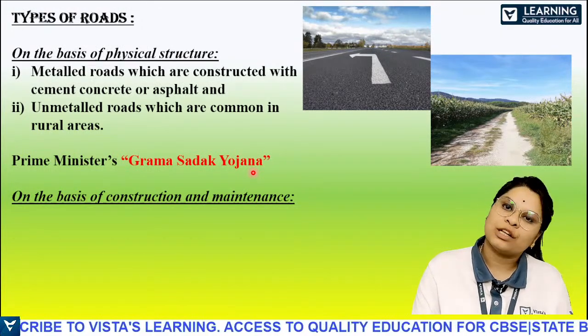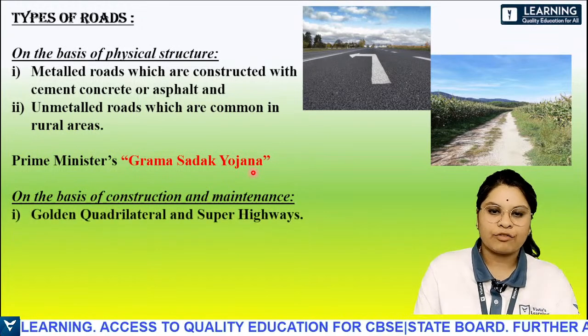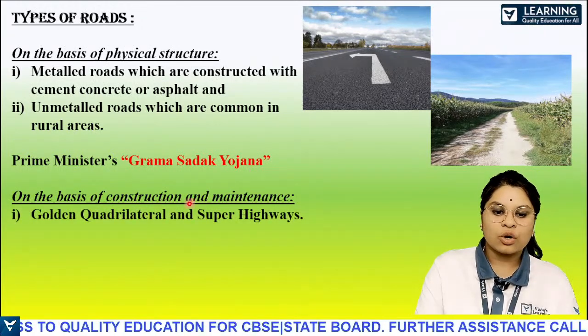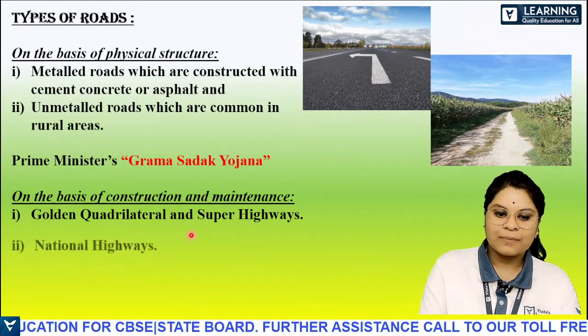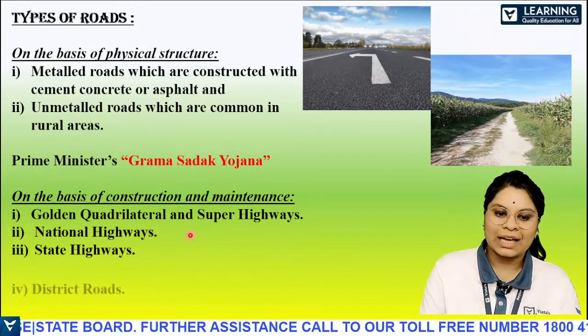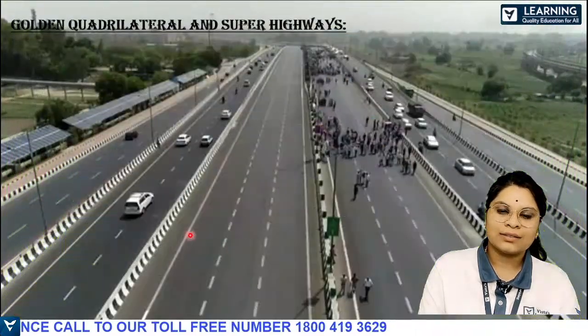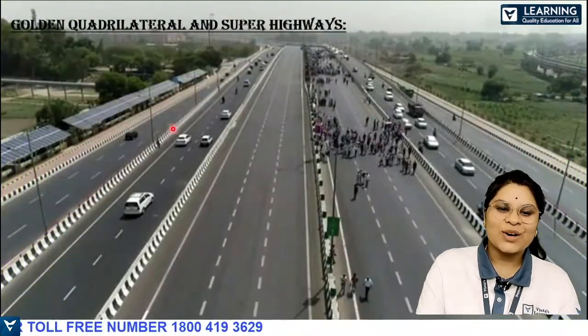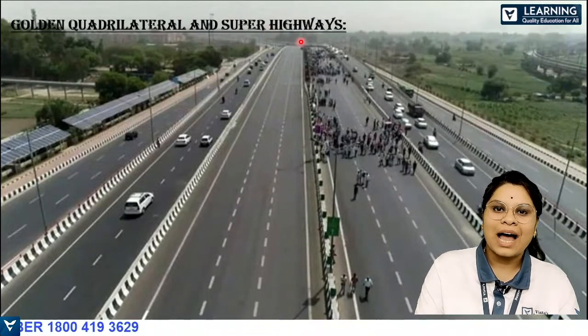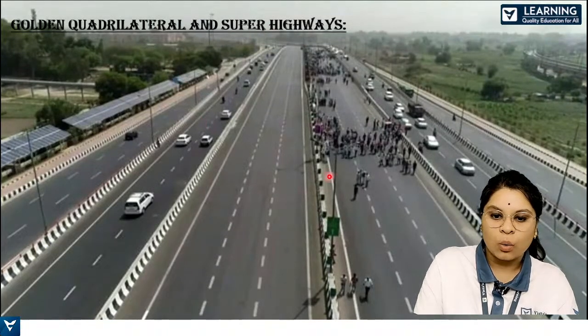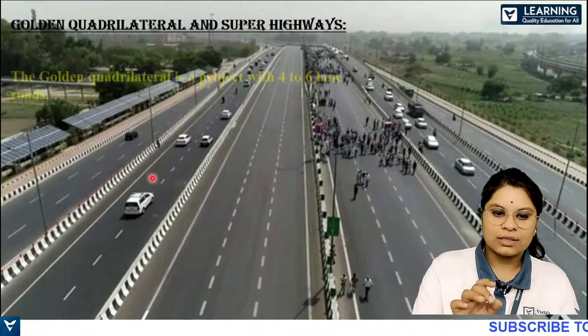Next, on the basis of construction and maintenance, it is divided into a few types, which I'll read out for you. Golden Quadrilateral and Super Highways, National Highways, State Highways, District Roads, Village Roads and Border Roads. Okay, so please look at the road here. I'll just tell you the point first.